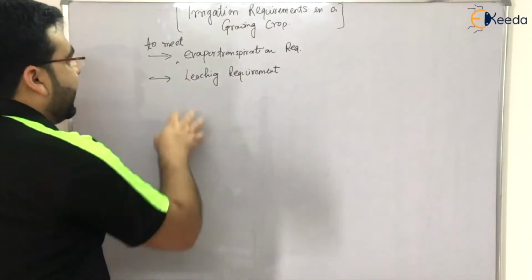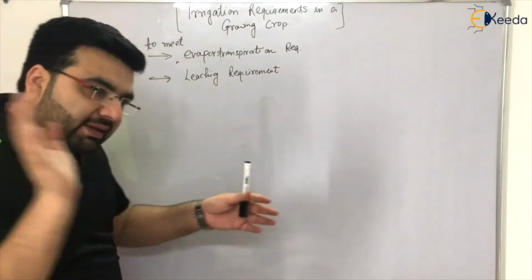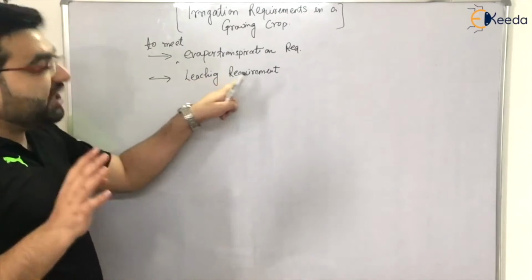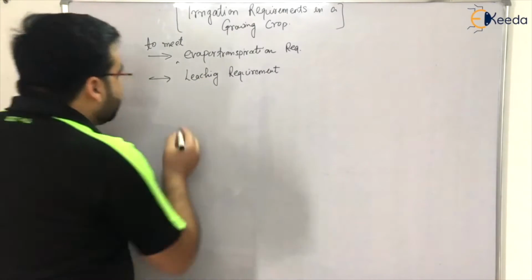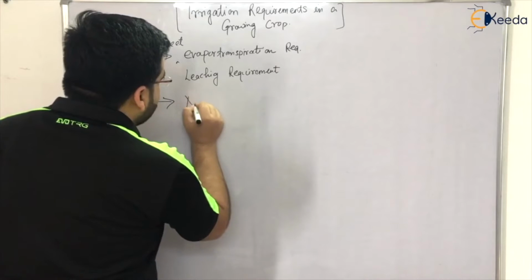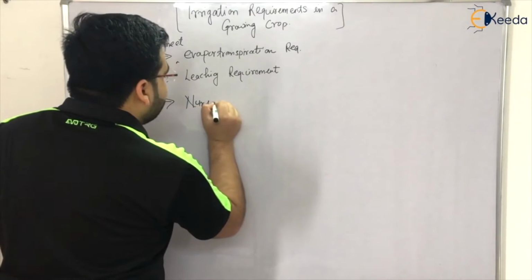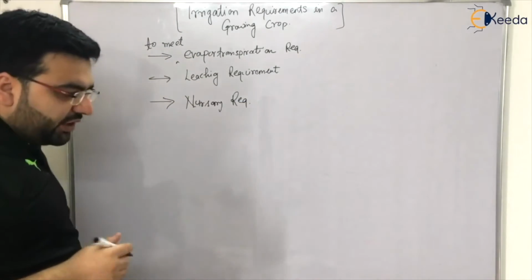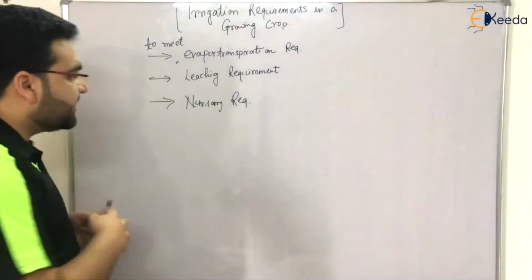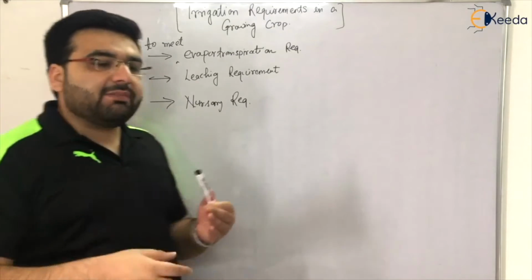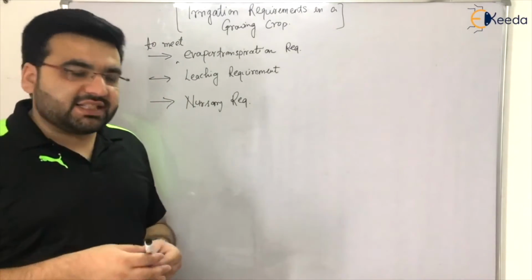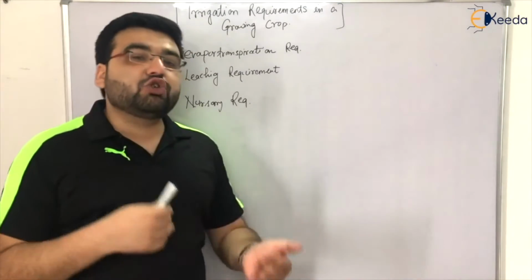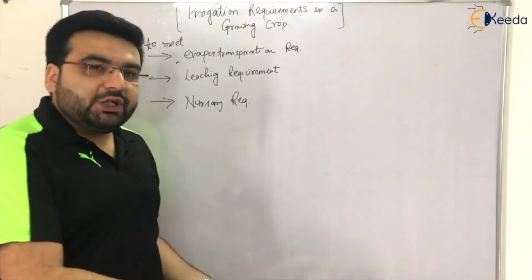Whatever water you are supplying to a particular field should meet the evapotranspiration requirement and the leaching requirement. Now it should also meet the nursery requirements. You must have heard the word nursery. We have different types of nurseries in nearby areas, from where we take plants and sow them in a field or in our homes.